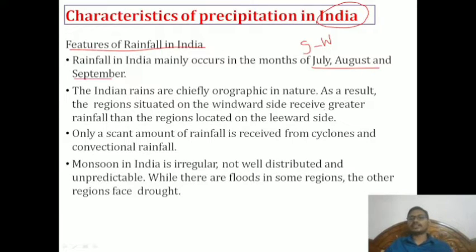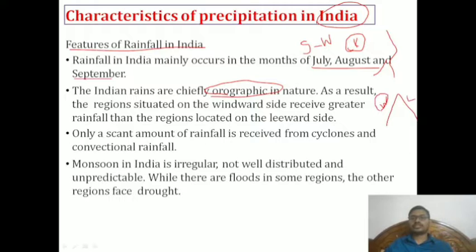As I mentioned, the southwest monsoon starts from the state of Kerala, that means the Western Ghats. It will travel through Kerala and go to the entire India. That means the windward side, as I mentioned, orographic before. If it is a mountain, this is the windward side, this is the leeward side.